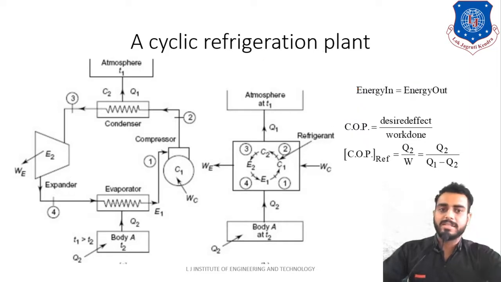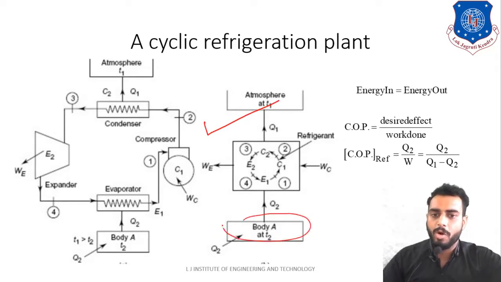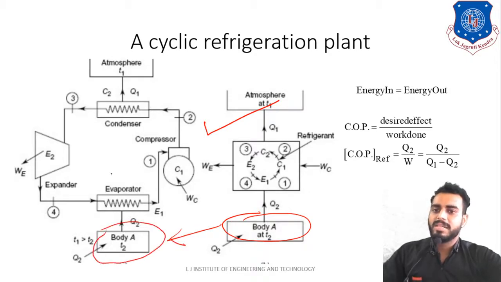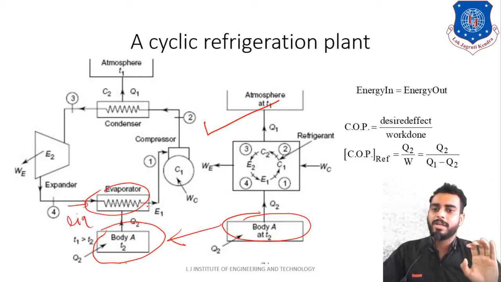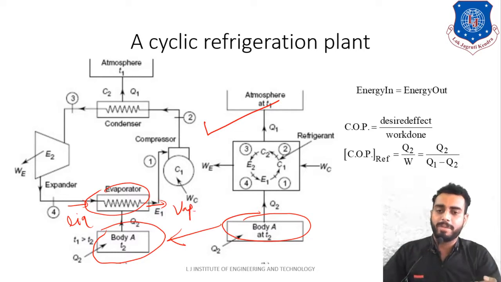Now let us understand this phenomenon clearly. See here, students, what is happening? This body A is nothing but this thing. Now this evaporator is extracting the heat, because the evaporator's function is to convert liquid refrigerant into vapor refrigerant, low pressure liquid refrigerant into low pressure vapor refrigerant.